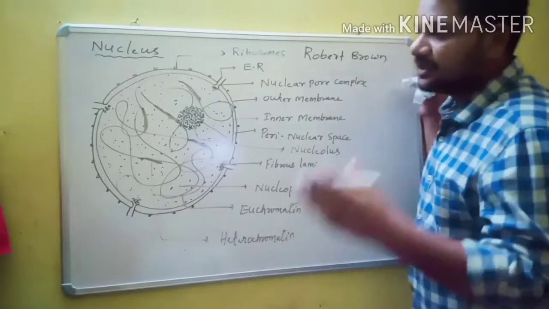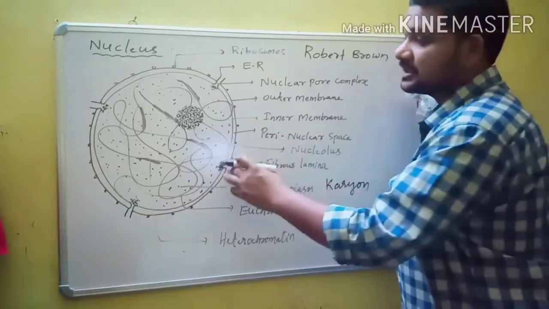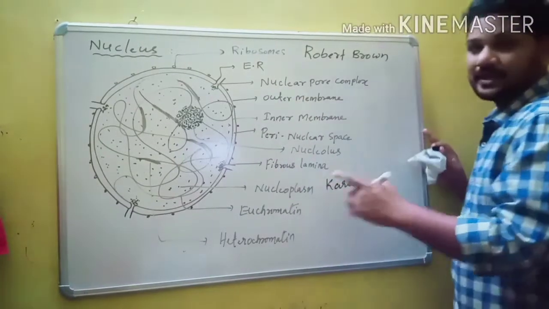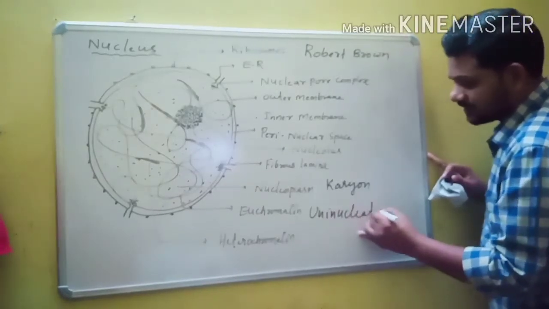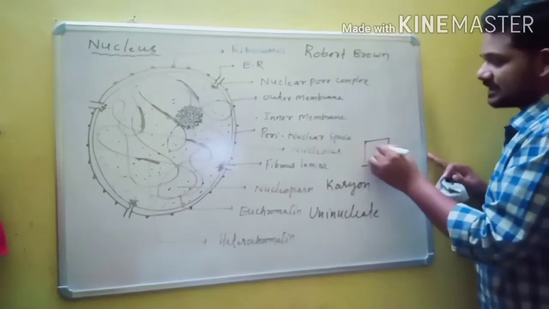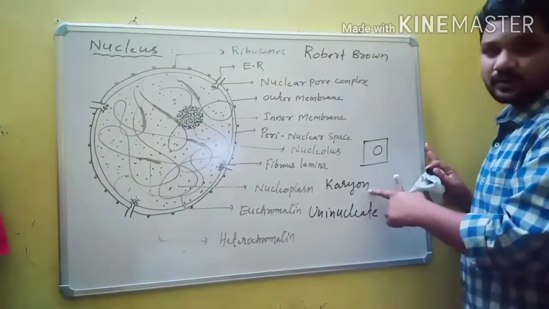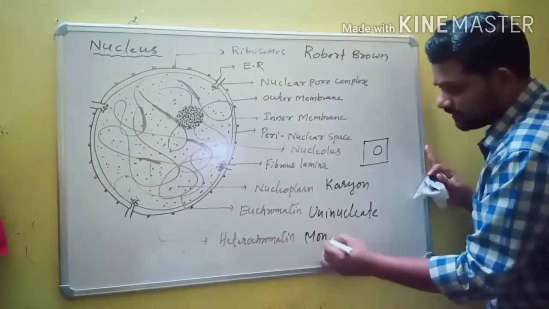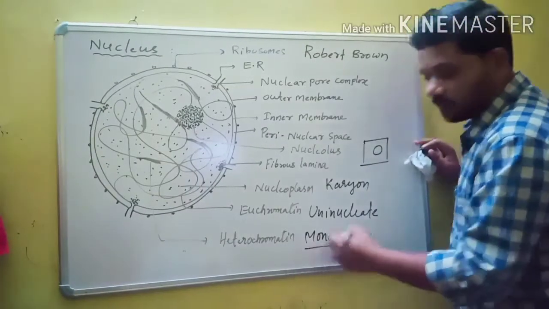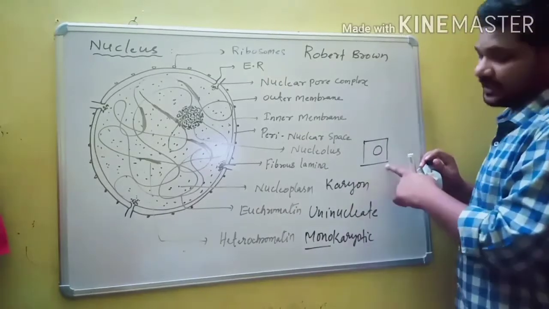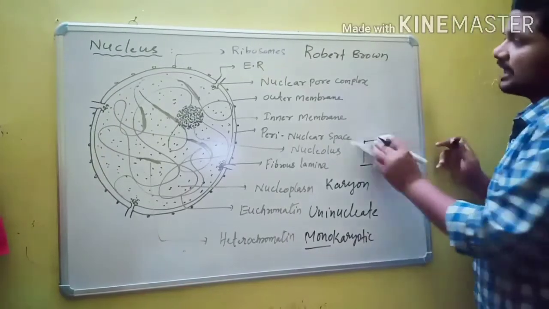Usually in eukaryotes a single cell possesses a single nucleus. If a cell contains only one nucleus, then this condition is called uninucleate condition. For example, if this cell has only one nucleus, then the cell is called uninucleate. Uninucleate condition is also called monokaryotic condition. Mono means one, karyon means nucleus.